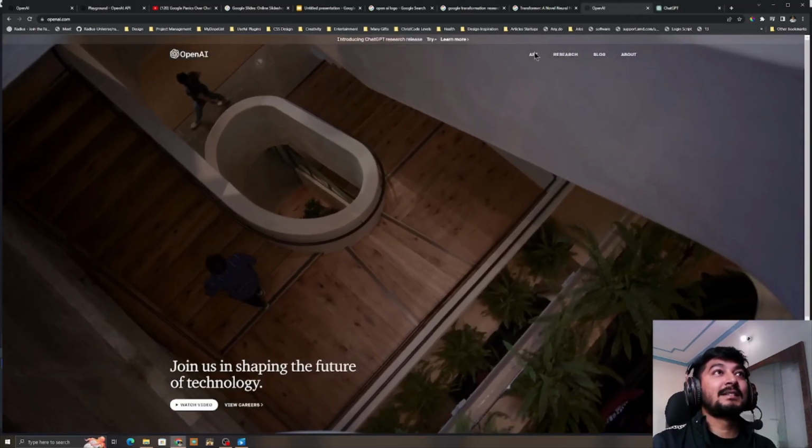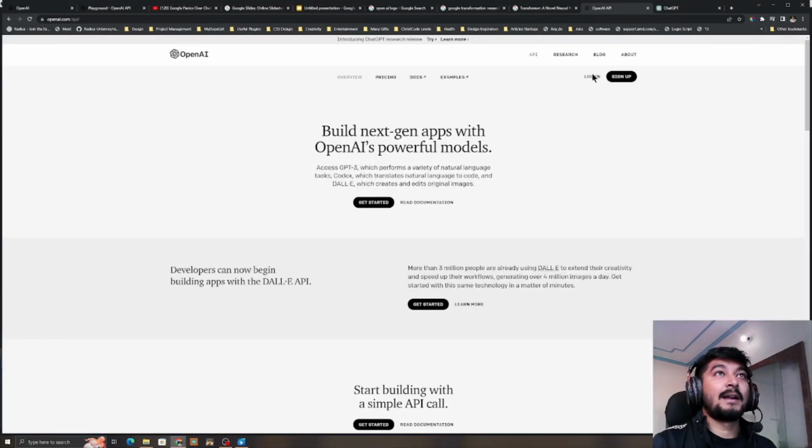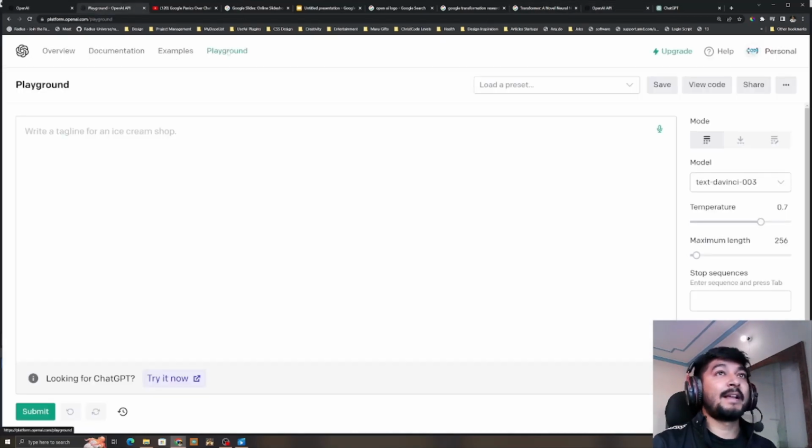But if you want to access it, you can go to API and log in with any of the Google accounts which you have, and then you can go to this playground section and there you can access it. It's generally more available because it's only for developers, and general people don't have much idea about it. But that was a quick hack. If it is not available directly using chatgpt.openai.ai, you can access it using their API section as well.